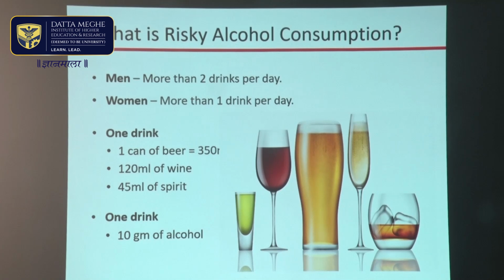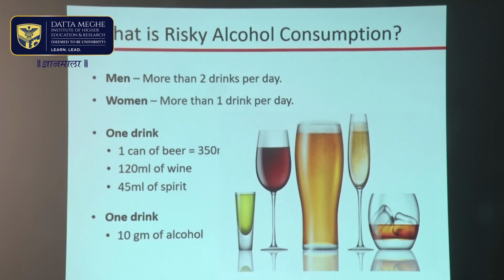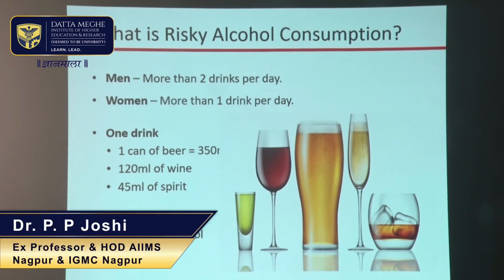And what is risky alcohol consumption? In men, more than 2 drinks per day, and in women, more than 1 drink per day is harmful. And what is 1 drink? It is about 45 ml of spirit, 120 ml of wine, or 1 can of beer. And 1 drink basically contains 10 grams of alcohol. So, alcohol consumption is harmful for the liver and causes cirrhosis of liver.